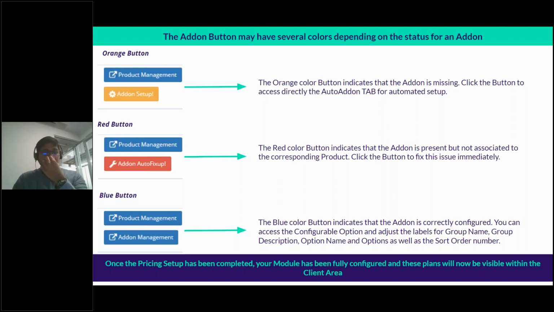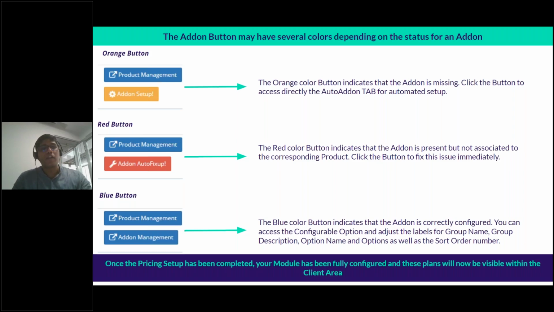Now, in case the add-ons are incorrect, the first scenario is that the add-ons have not been set up correctly, or they have not been set up at all. You will see the orange add-on setup option. But if you set them up, but there is some mistake while you set it up, you will see the red button and you will see it as add-on auto fix up. You need to click on that and fix whatever settings WHMCS prompts you to fix. And once you're done, if everything is well, you will see both your buttons are blue, which indicates that the settings are in place and you can freely go ahead and configure additional pricing for your products as well as your add-ons.